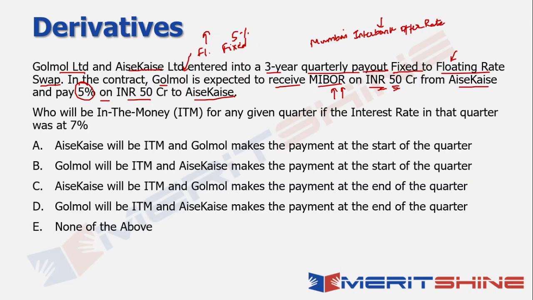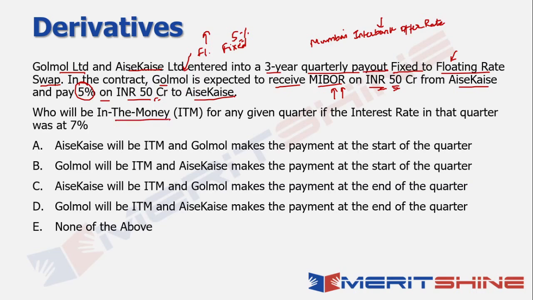But if the floating rate falls below 5%, then automatically Golmol will tend to lose, because then Golmol will have to pay the differential of 5 minus whatever the floating rate is. Let's say the floating rate was 4%, then the differential of 1% on 50 crore is what Golmol will have to pay for that particular quarter. Now, what's the question here?